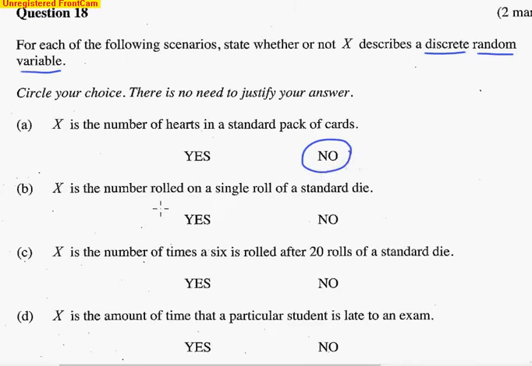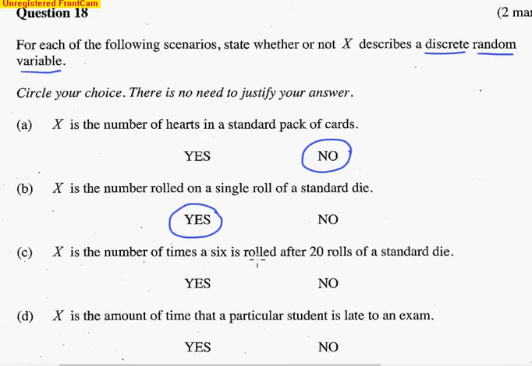Okay. B. X is the number rolled on a single roll of a standard dice. Well, you roll a dice. There's definitely something random going on here, and you can get a 1, 2, 3, 4, 5 or 6. So it is discrete because it has to be either 1, 2, 3, 4, 5 or 6, and it is variable. It seems to satisfy all the conditions. It's discrete, random and variable.